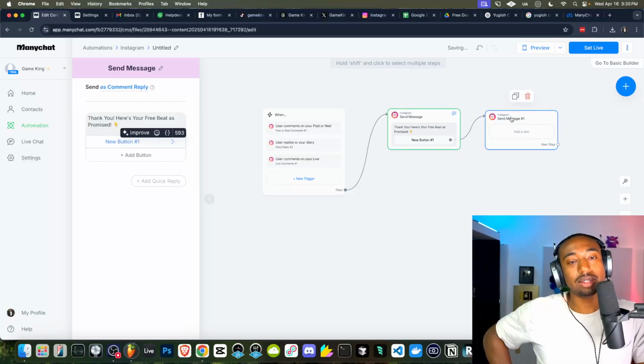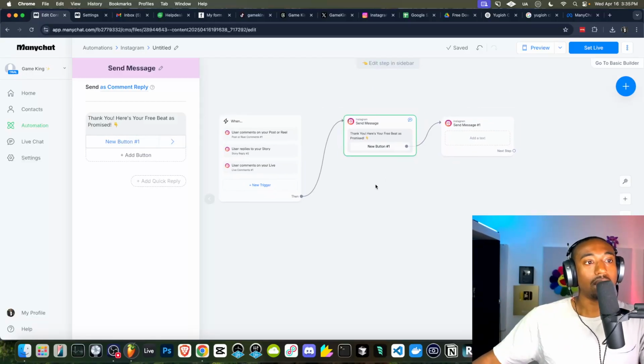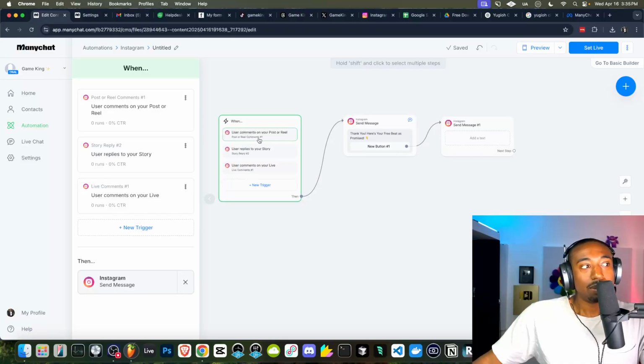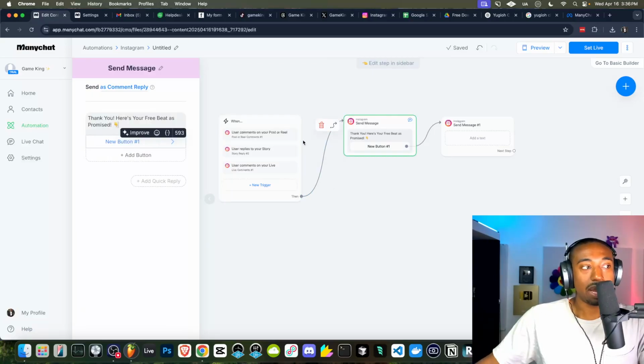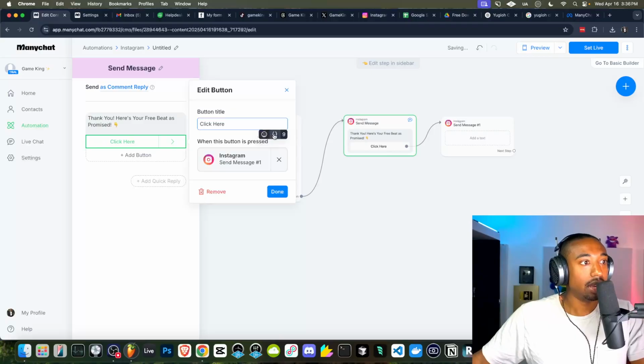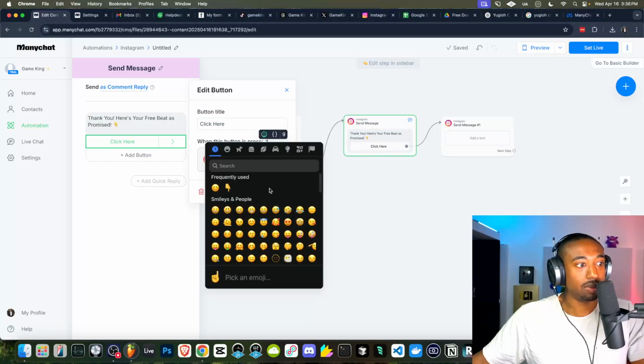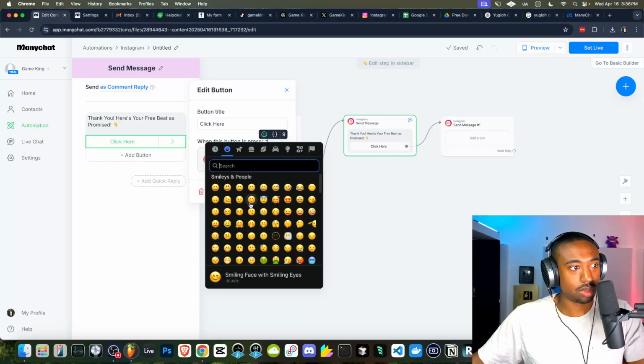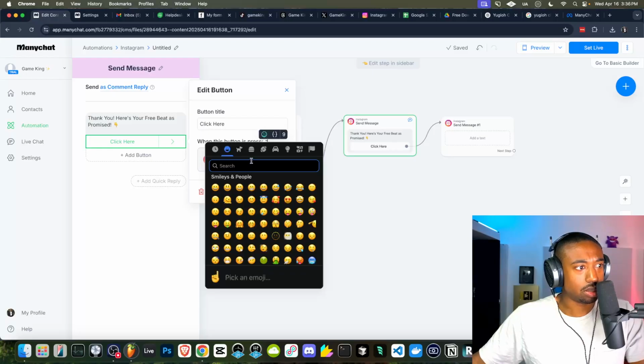To simplify this, because it looks and feels complicated: anytime somebody comments the word beat or beats on our Instagram, or DMs us directly with just beat or beats, then they're sent this next message automatically. And it says, thank you, here's your free beat. Now we can label the button click here, and maybe a little cool emoji, something very simple. Where's the cool one? Just type in cool.